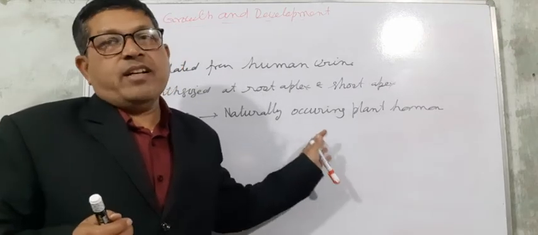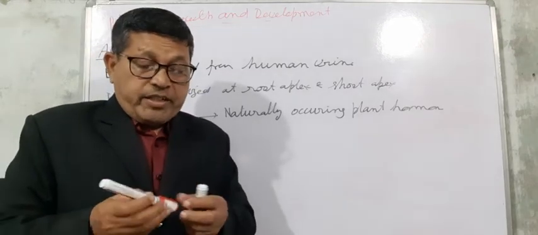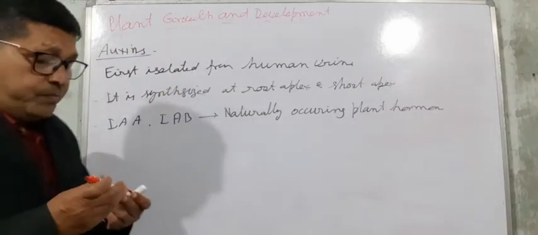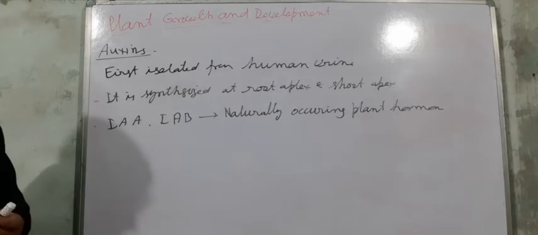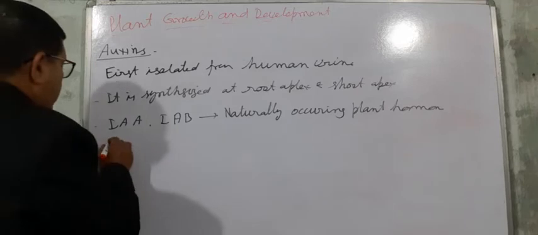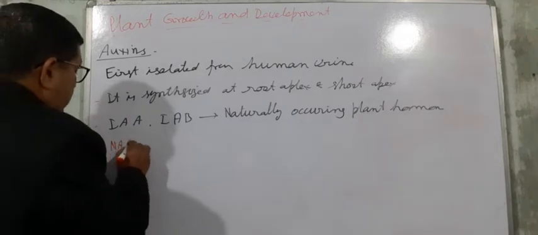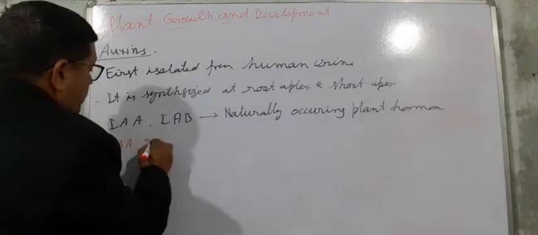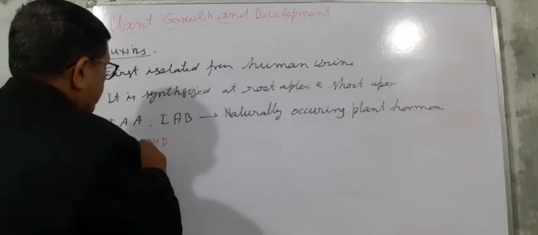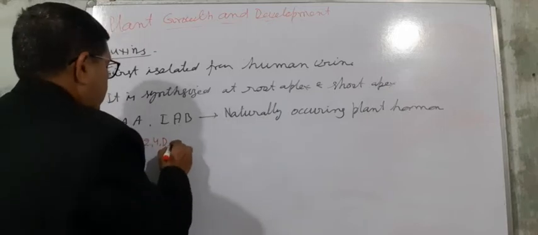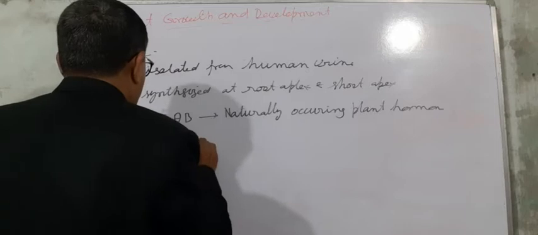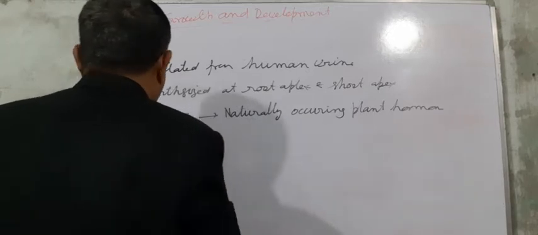These are natural plant hormones, and you know that some artificial plant hormones are also there. So that is NAA and 2,4-D.